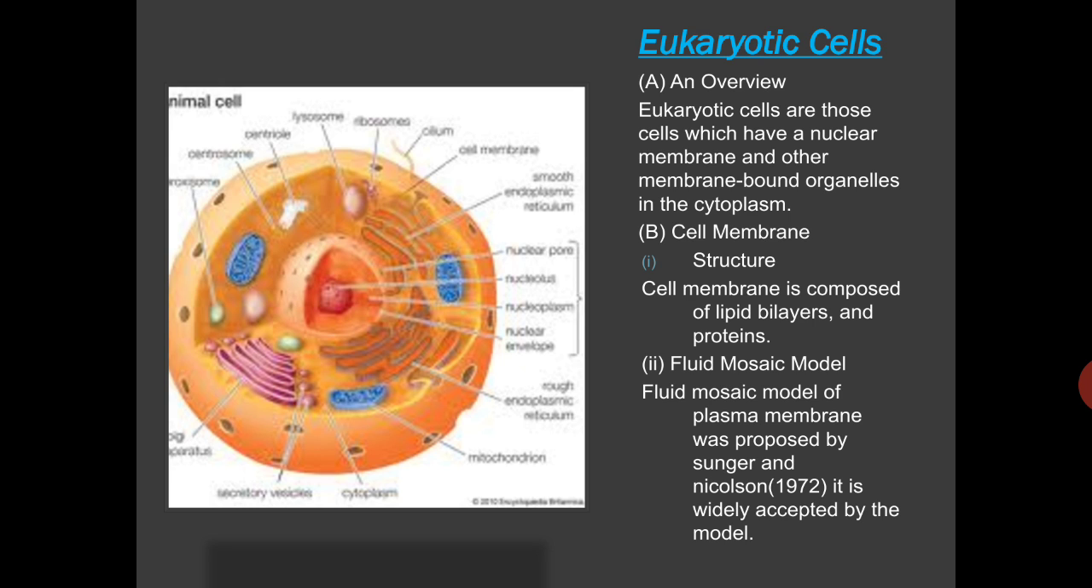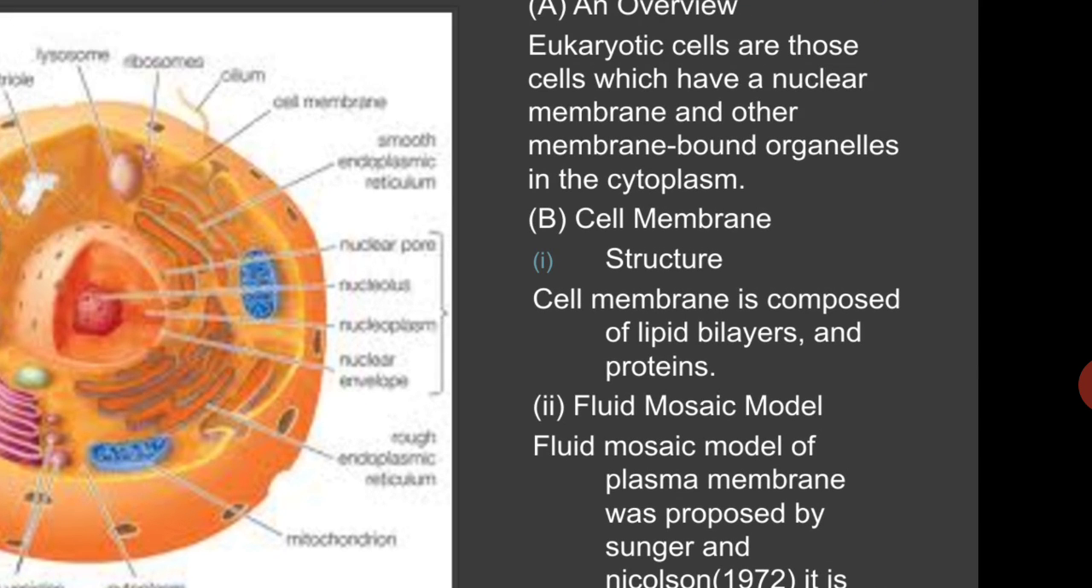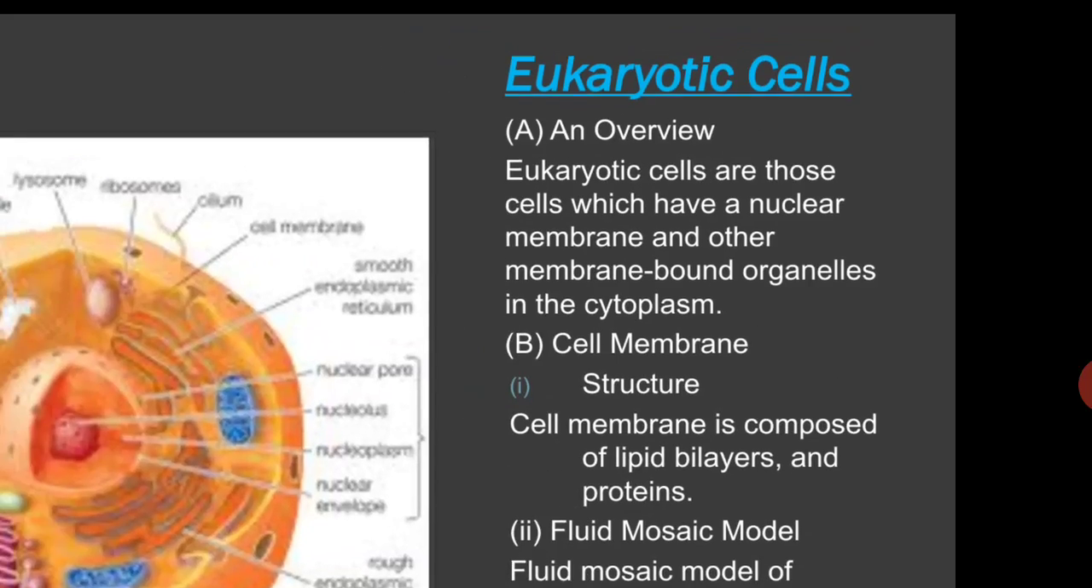So now the eukaryotic cells. In the overview of the eukaryotic cells, we find that these are cells which have a nuclear membrane and other membrane bound organelles, all the organelles having membrane bounds. The cell membrane structure is composed of a lipid bilayer, meaning two layers of lipid and one layer of protein. Due to this structure, it is known as the fluid mosaic model, which was proposed by Singer and Nicolson in 1972.